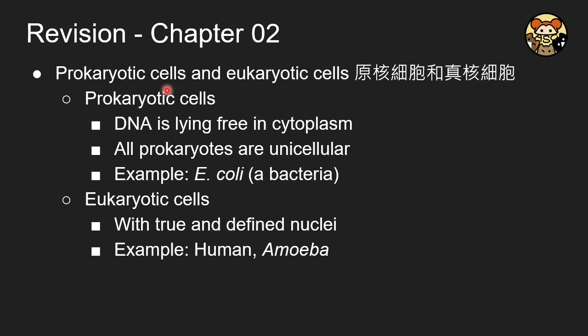And we will also like to compare two types of cells. Previously, we compared animal cell and plant cell. Now we are comparing prokaryotic cell and eukaryotic cell. For the prokaryotic ones, their DNA is lying freely in the cytoplasm, which means that they don't have a true nucleus. And all of them are unicellular. The best example is E. coli. For the eukaryotes, the term eu means true, and they have a true and defined nucleus. We humans are an example, and amoeba is another example.